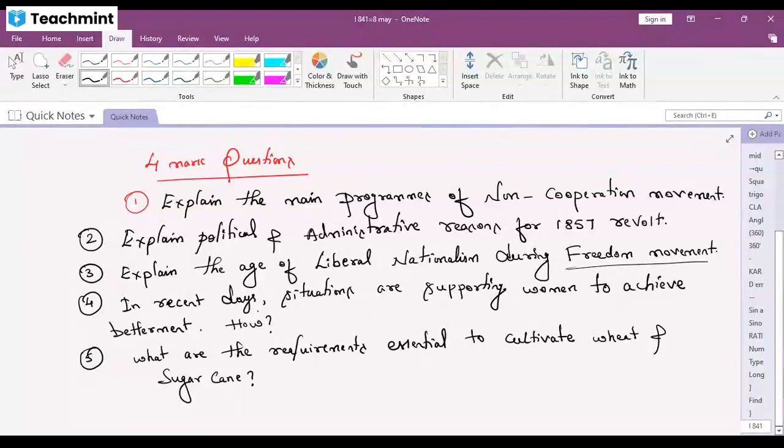In that, can you see anywhere women self-help groups? Open it fast. Can you see?